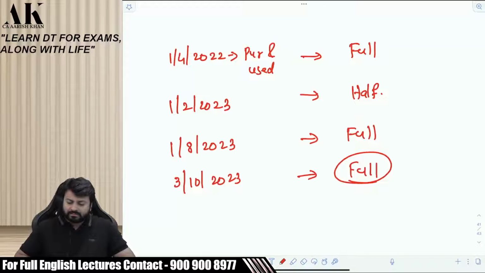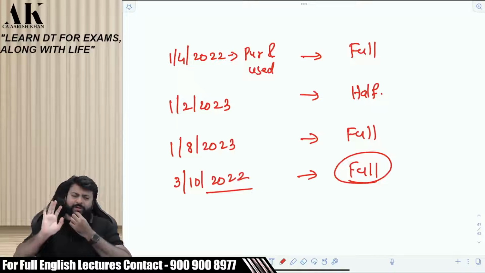Feb. Please tell. 28 days, not 29 days, because it is October 2023 to Feb 2024 and 2024 is a leap year. Gopi Chand, I'll just change this date because for our exam leap year is not applicable. So let us not think from that perspective. I'm taking this as 22. Is it clear?